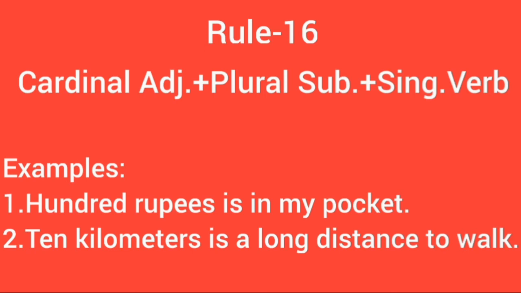For example, 100 students. Here students is a noun and 100 is the cardinal adjective. That means if a plural subject or noun is followed by a cardinal adjective, it carries the singular verb. For example, 100 rupees is in my pocket. You cannot write here 100 rupees are in my pocket. Another example, 10 kilometers is a long distance to walk. It should not be 10 kilometers are, because kilometers is followed by the cardinal adjective.